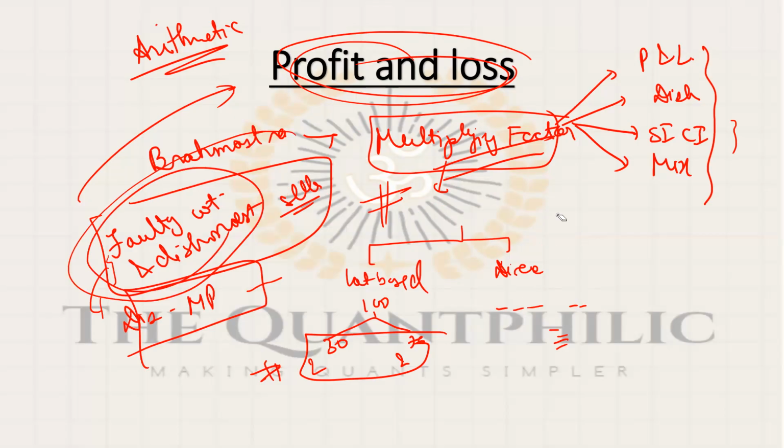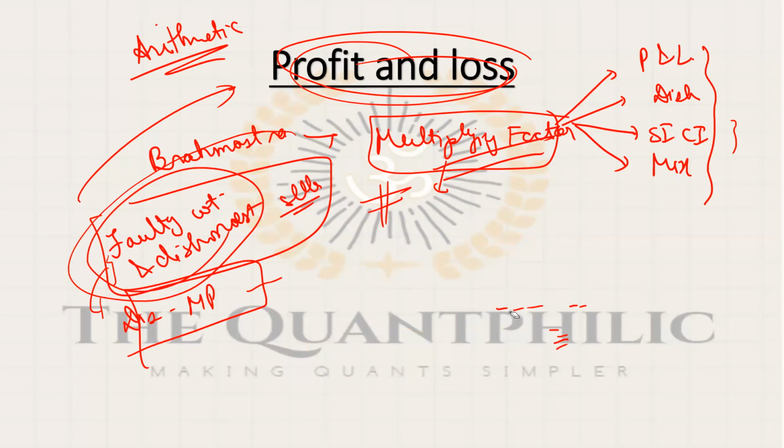And one more type of question is possible. One more type of question possible in this is this. Say a product is bought at X and is sold at 30% profit. So this CP is this, SP is this.